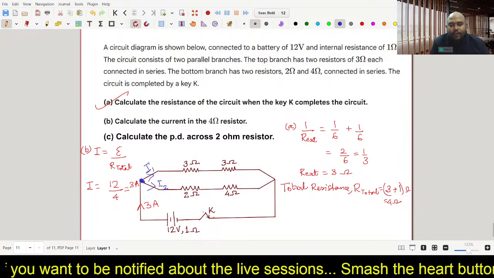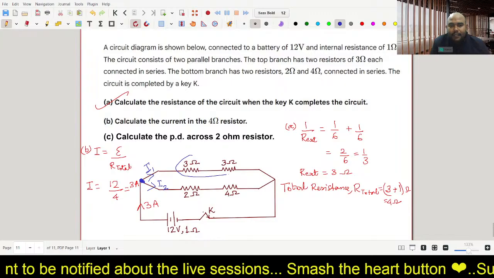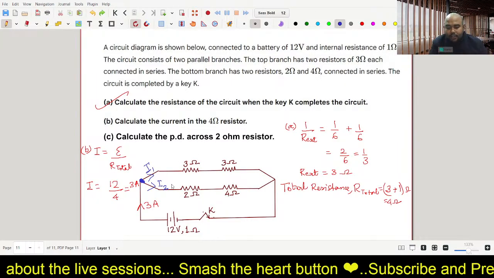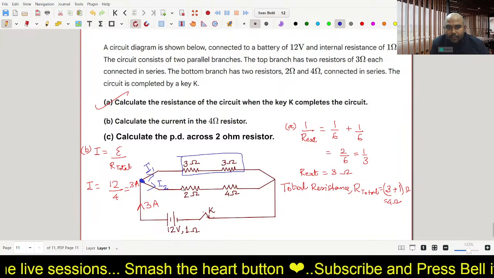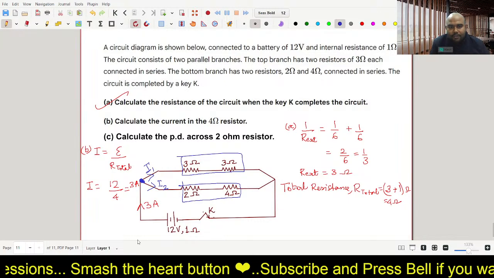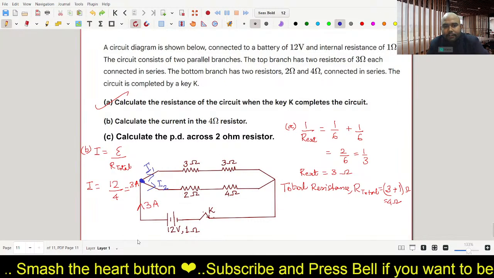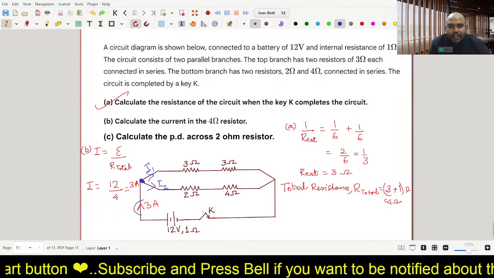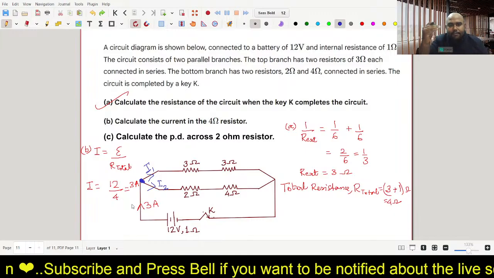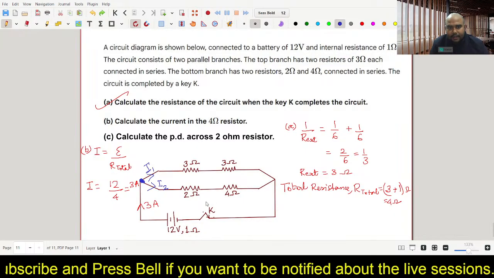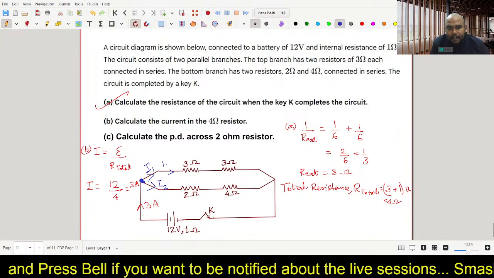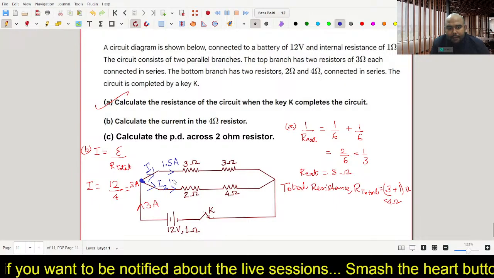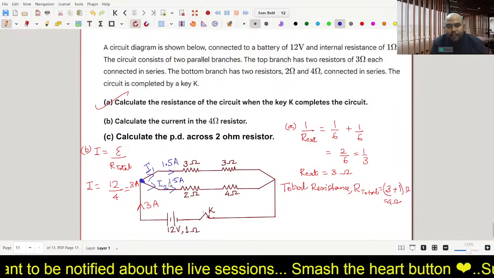Now in what ratio will it split? If you see both of the paths, each of the branches have the same resistance. This is also 6 ohm, 3 plus 3, and this is also 6 ohm, 4 plus 2. So 6 ohm and 6 ohm means 50-50 equal parts में वो divide हो जाएगा. ऊपर में भी 6 ohm है, नीचे भी 6 ohm है, तो ये जो 3 एम्पियर करंट है ये 50-50 आधा आधा डिवाइड हो जाएगा. तो इस रास्ते से 3 का आधा क्या होता है? 1.5 एम्पियर गुजरेगा, नीचे वाले ब्रांच से भी 1.5 एम्पियर गुजरेगा.